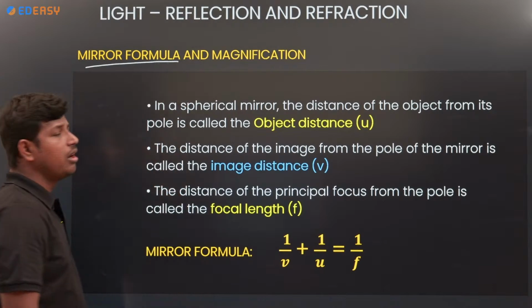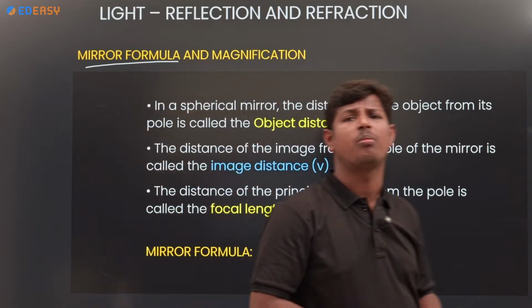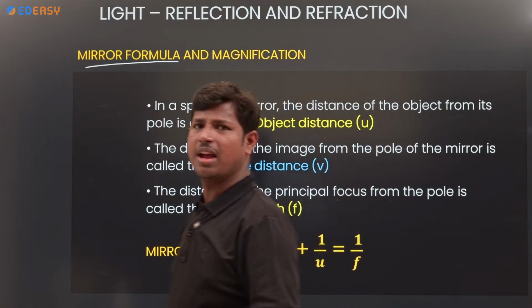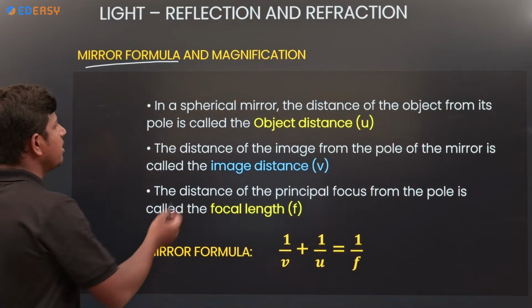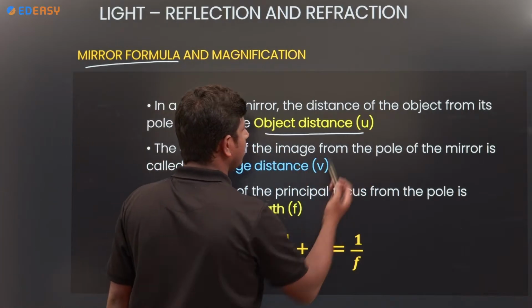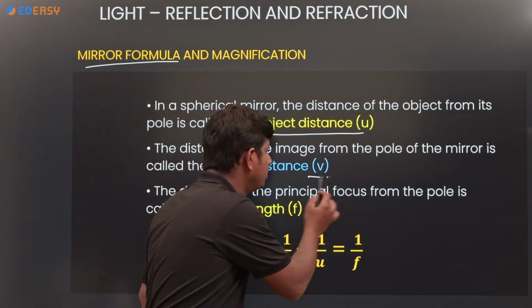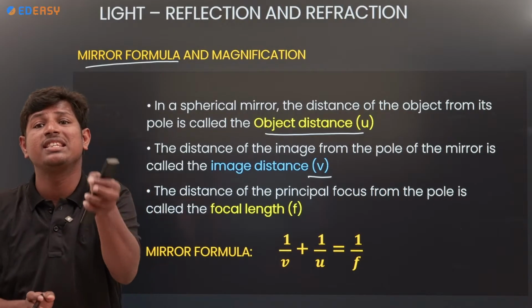Mirror formula and magnification. Why we use a mirror formula? Is there any importance of the mirror formula? Yes, we have a few importance. Coming to the point by point, in a spherical mirror, the distance of the object we will take it as u. The image distance we will take it as v.